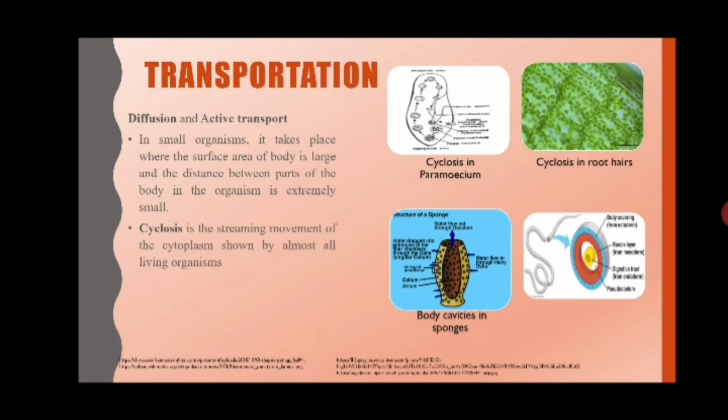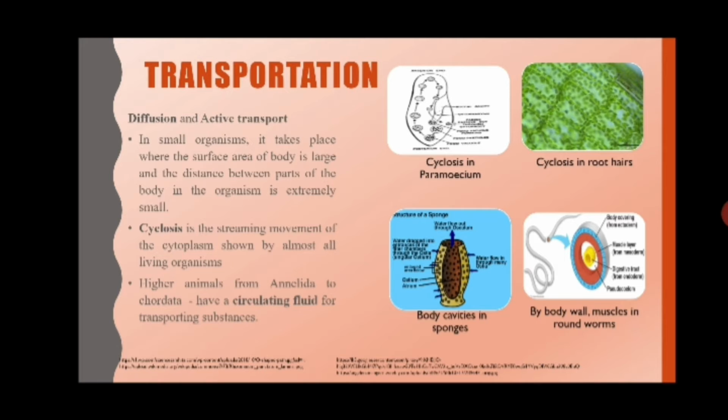Now what happens in higher animals? In higher animals, from annelida to chordata, they have a special circulating fluid, the blood, and there is also a pumping organ, which is called the heart. So that takes place in the higher animals. Now this vascular system is of two kinds. One is open circulation and one is closed circulation.